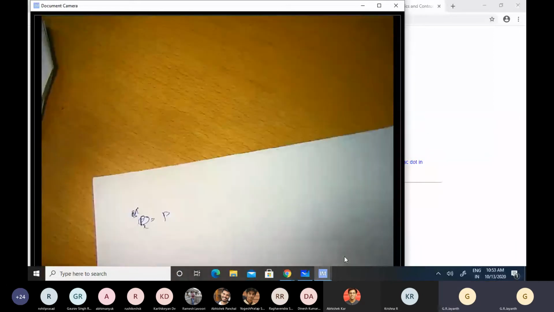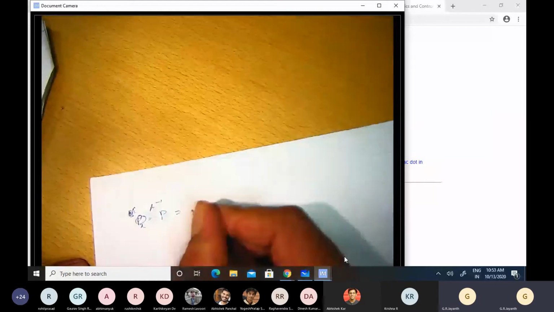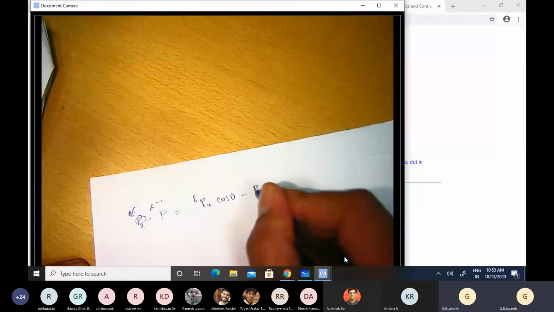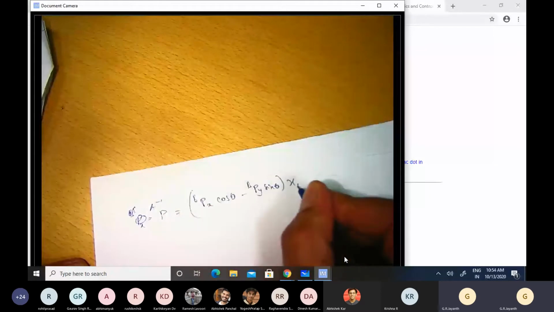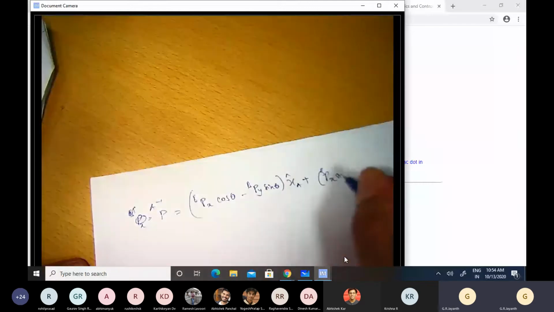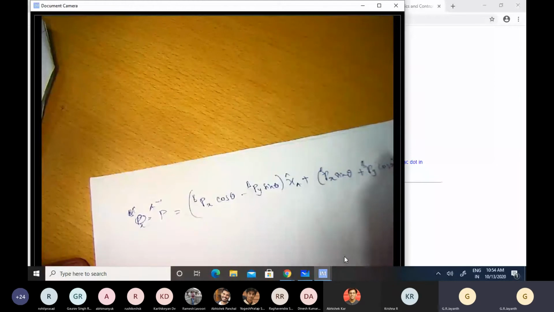So when I simplify, since I am representing it in the A coordinate system, P represented in the A coordinate system will be equal to Px in the B coordinate system cos theta minus Py in the B coordinate system sin theta times XA cap plus Px in the B coordinate system sin theta plus Py in the B coordinate system cos theta YA cap.